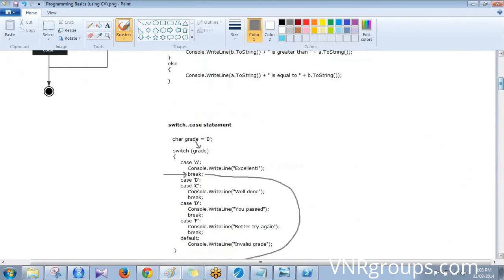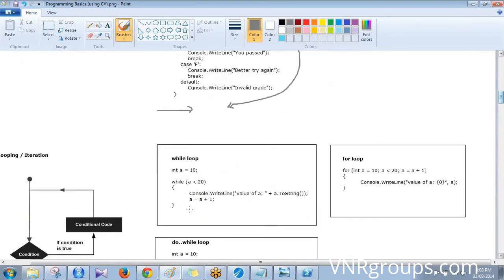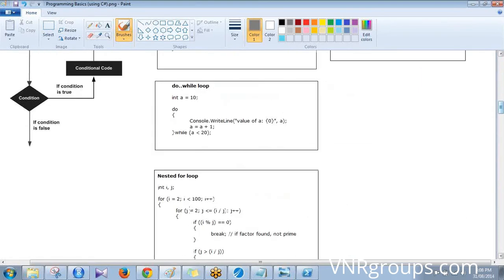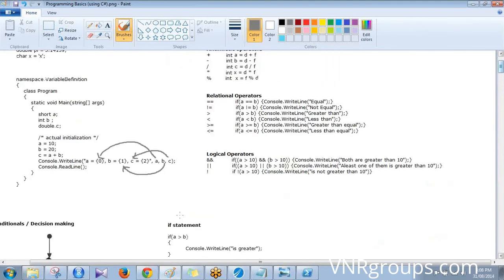Then there are some string handling things. Like how we are using the if statement in C#, the same way we are using loops in R. If you understand these things, then it will be pretty much easy. You said you have done programming long back and you're not really sure about that thing.